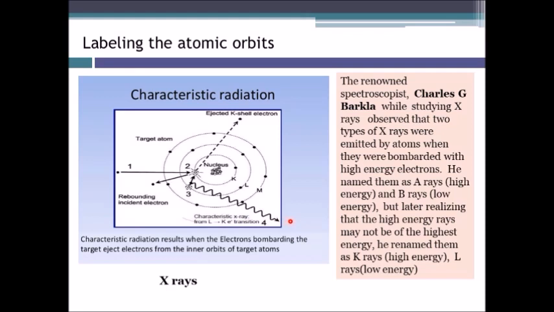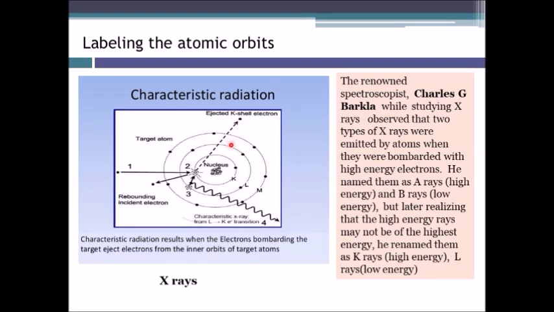And what Barkla observed was that there were 2 types of X-rays. One was a high energy X-ray, one was a low energy X-ray. What is that low energy X-ray? If the electron is coming down from the outermost shell over here, then it will come into the L shell. The L shell electron will move into the K shell. But what about the electron which was removed?